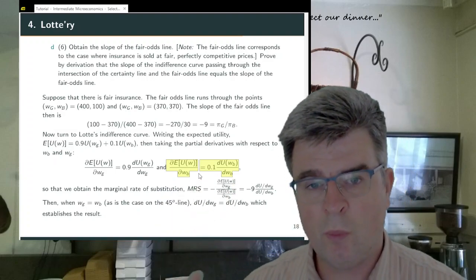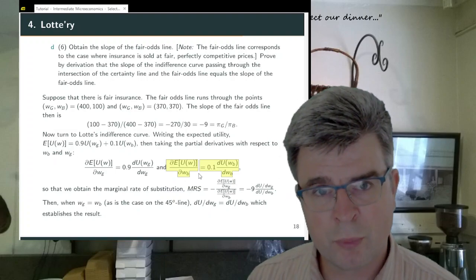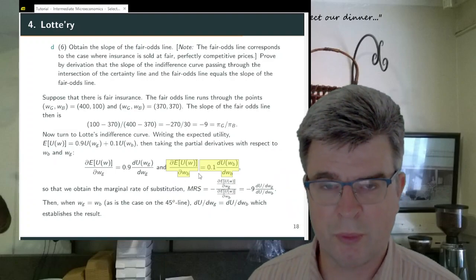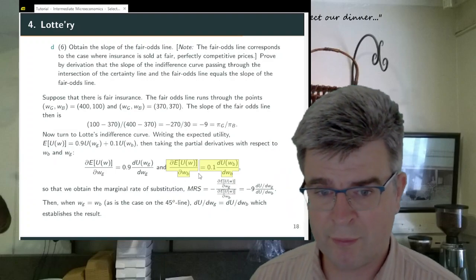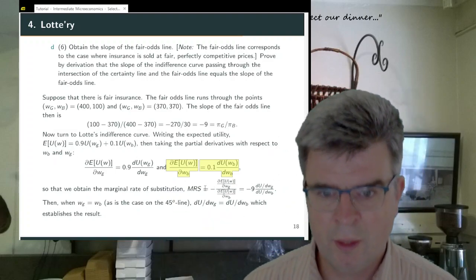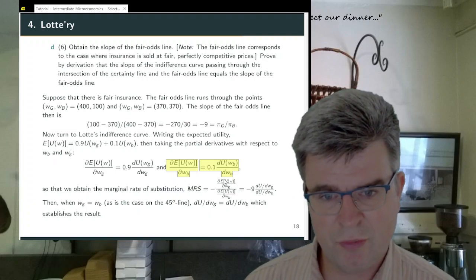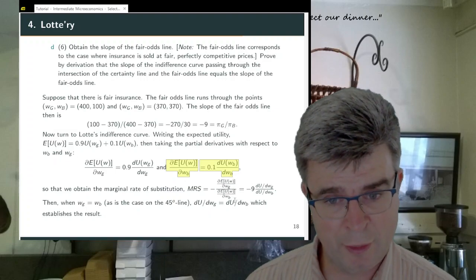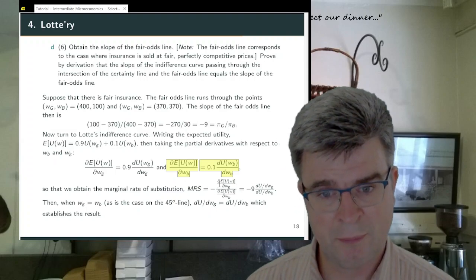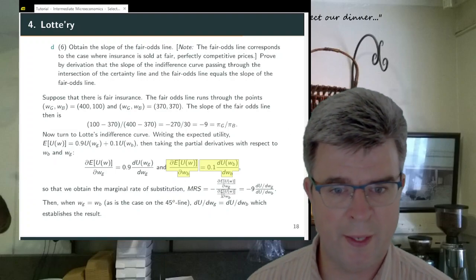In this case, we consider a payoff of 1 in the good state of the world as a different good from a payoff of 1 in the bad state of the world. So our two goods are now what we get in the good state of the world versus what we get in the bad state of the world. The marginal rate of substitution in this case is the derivative for the good state of the world divided by the derivative for the bad state of the world, with a minus sign because these things are positive and the marginal rate of substitution is negative.